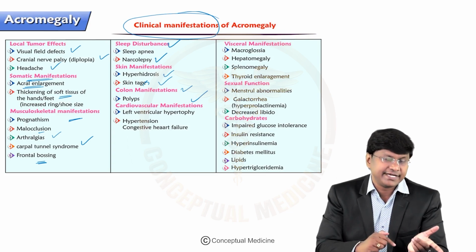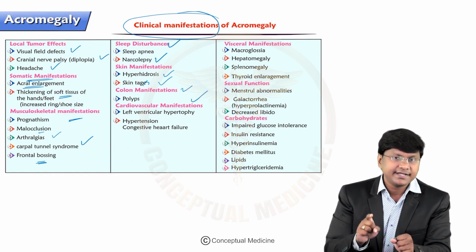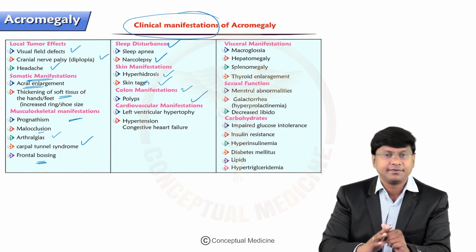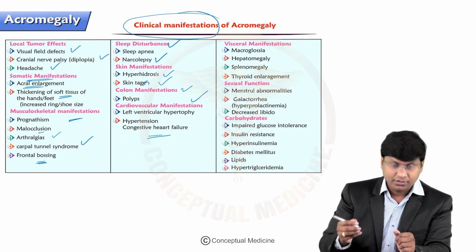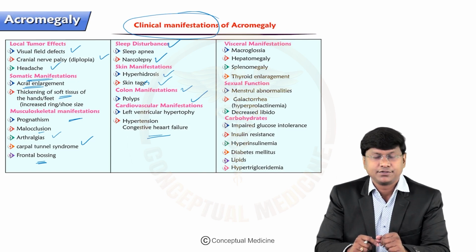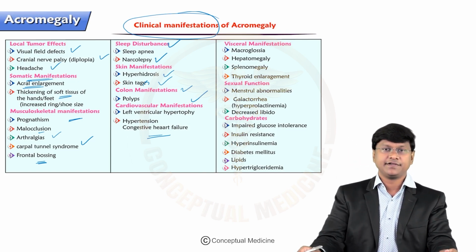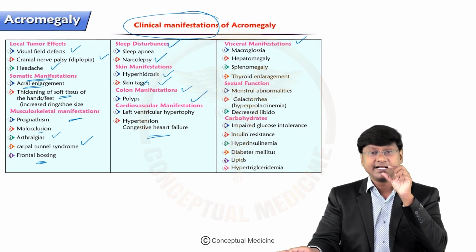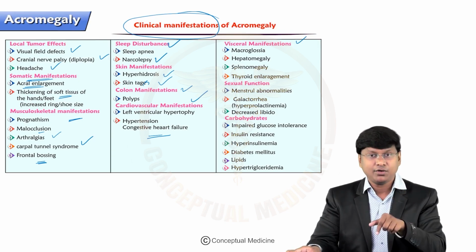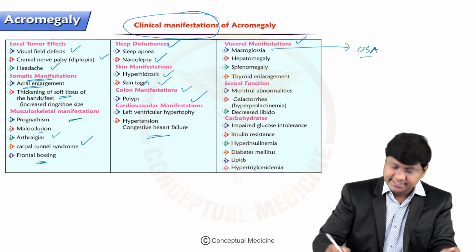And these patients, I have said you that they will develop hypertension, and whenever there is hypertension, there will be increased afterload on the left ventricle. And at one point of time, they will also develop even your congestive cardiac failure. And the most common cause of death in acromegaly is the congestive cardiac failure. Visceral manifestations. You take the size of the tongue, like there will be macroglossia. Even your macroglossia is also responsible for your obstructive sleep apnea.